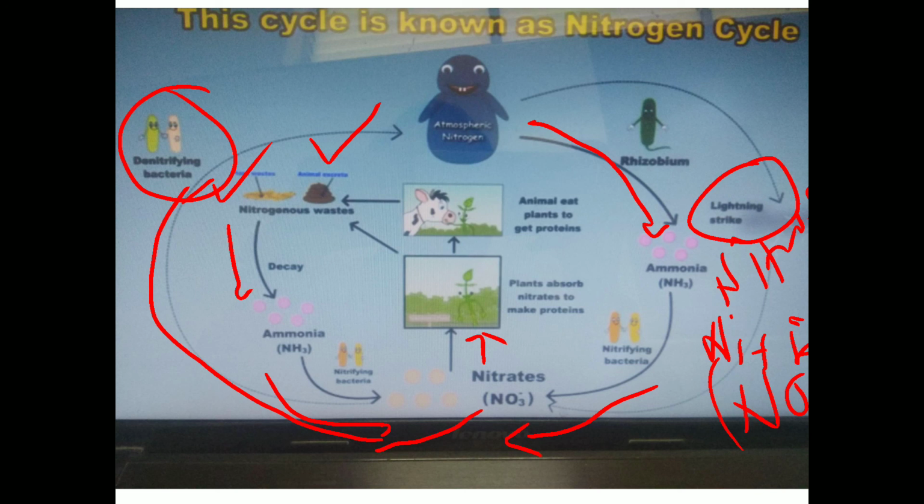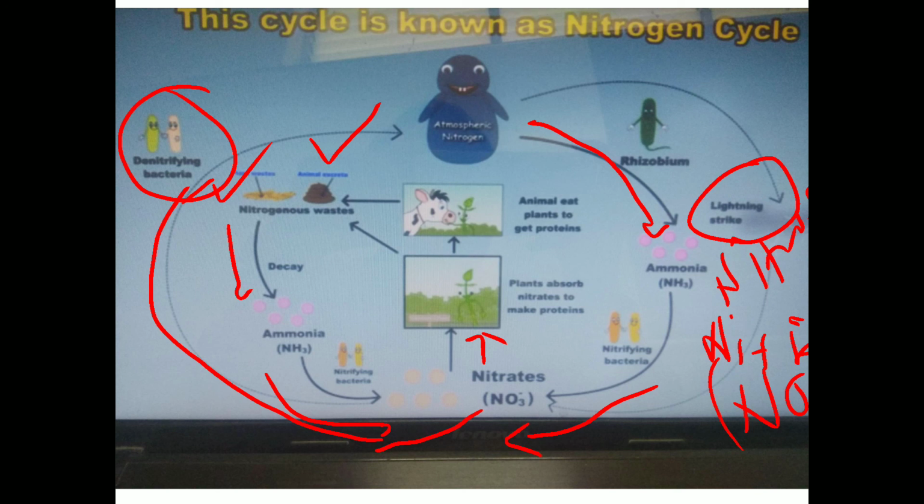In different books, different processes or steps are given, but this is a very simple process. So if a question is asked in your examination on the nitrogen cycle, you should draw the nitrogen cycle and draw the same points here. Okay. So this is a very important cycle.